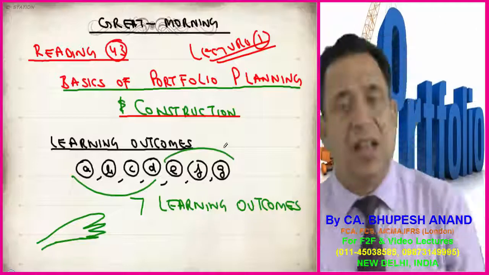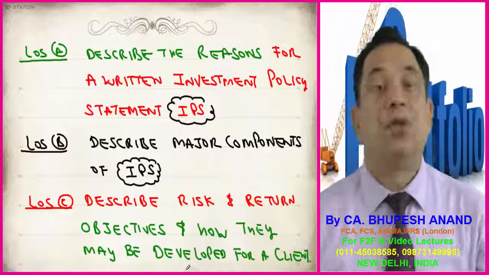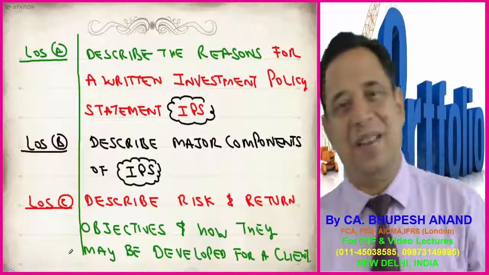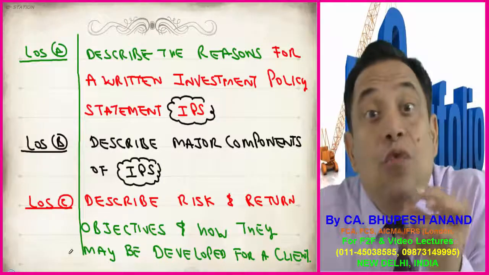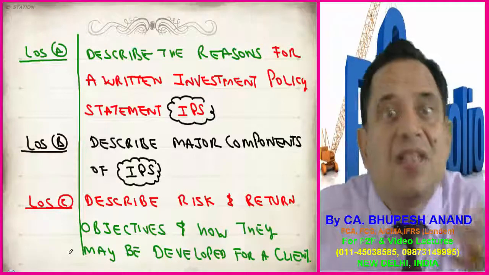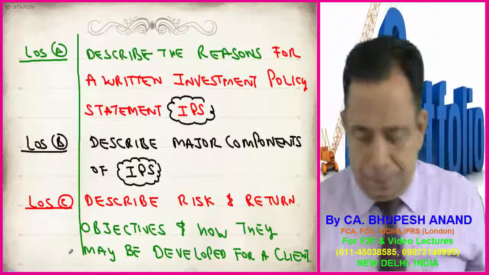And in the next lecture I will be doing lecture number 2, learning outcomes E, F and G. So these are the learning outcomes I have written for you. Please write them down, my dear friend. It will help you to know what we will be covering, or what the components of this are. So, for example, learning outcome A.